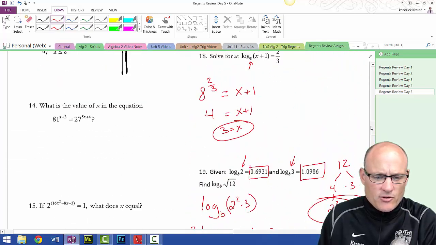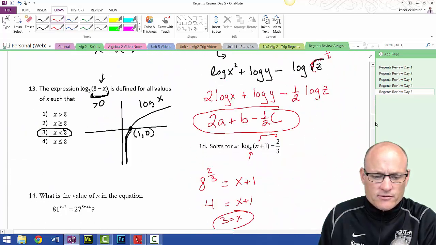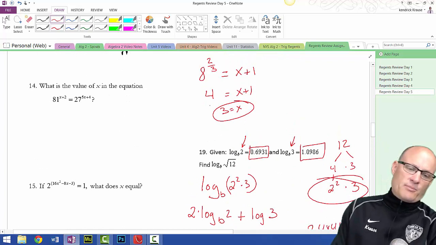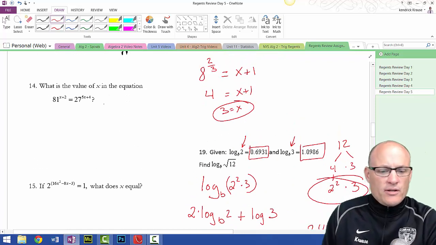All right, so let me go through some of these exponential things. I'll go through a couple of these. So anyway, now we have exponentials.